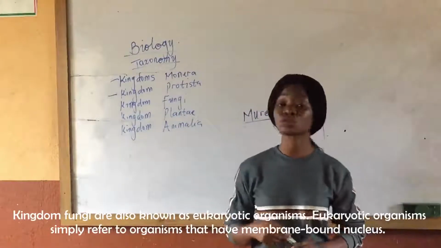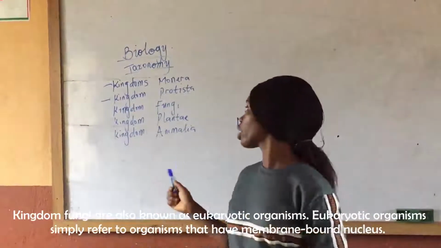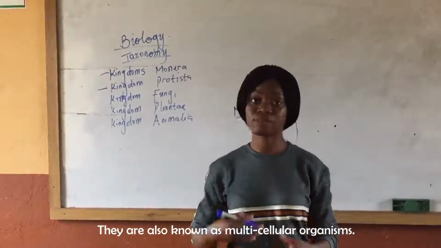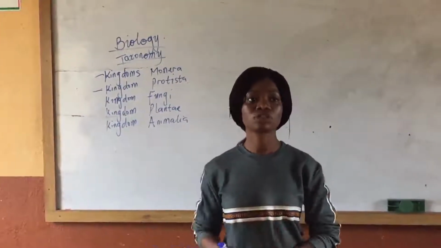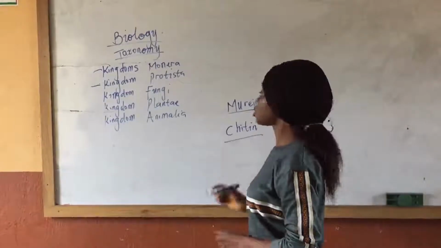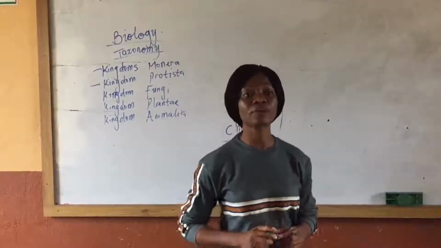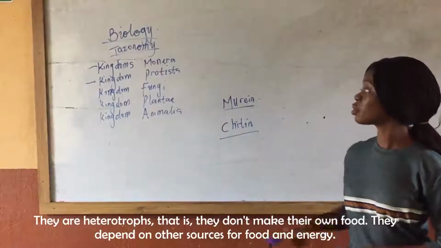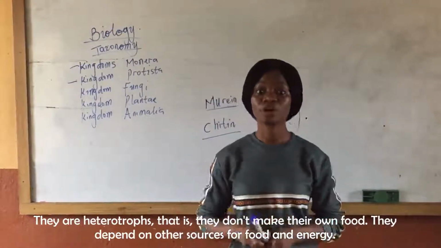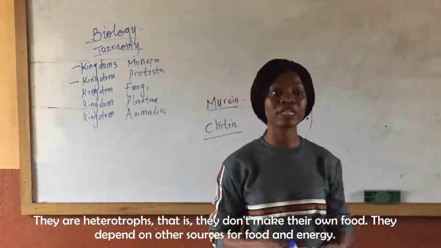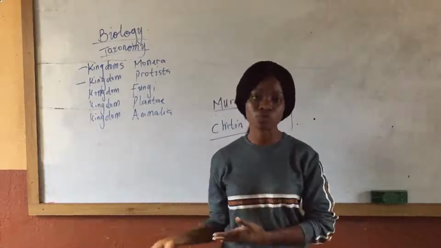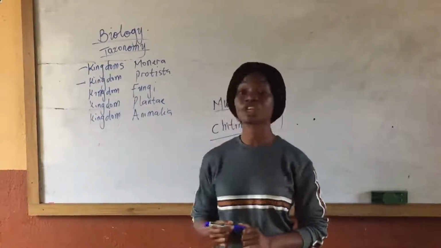This takes us to the next kingdom, the kingdom Fungi. The kingdom Fungi are also known as eukaryotic organisms. When we talk of eukaryotic, we're talking about them having a membrane-bound nucleus. They are also multicellular, with lots of cellular structures. The cell walls of organisms in the kingdom Fungi are made of chitin, and they are heterotrophs. That is, they don't make their own food. They depend on other sources of food and energy. Examples of organisms in this kingdom are mushrooms, mold, and puffballs.